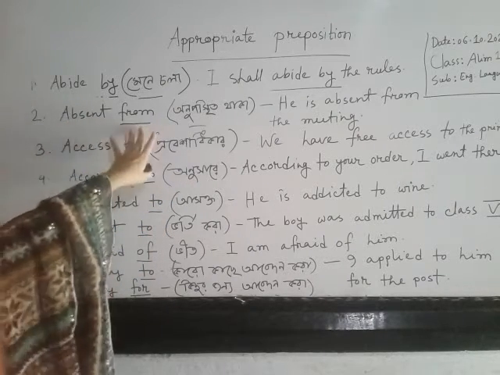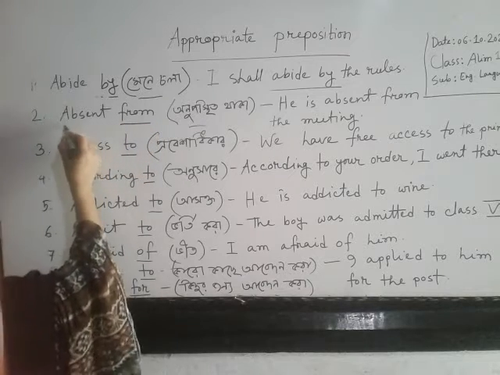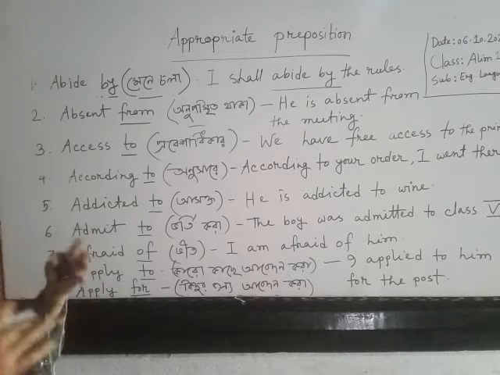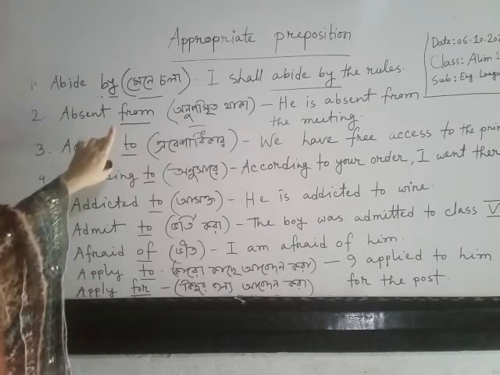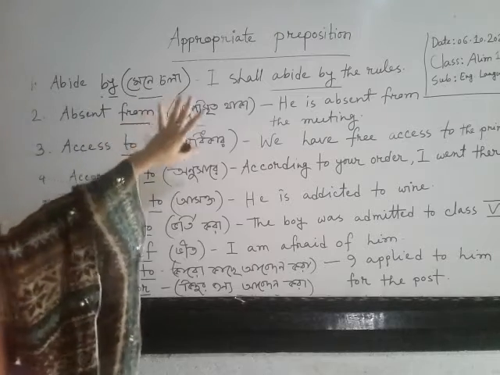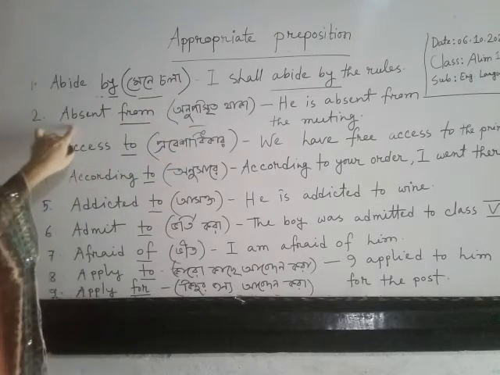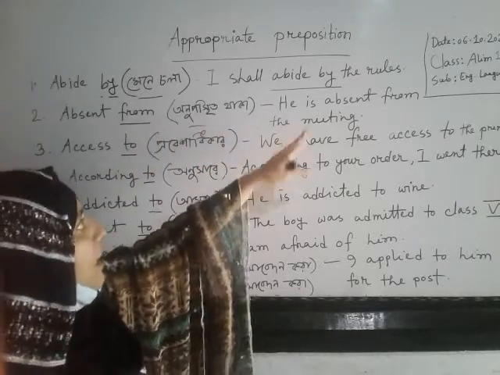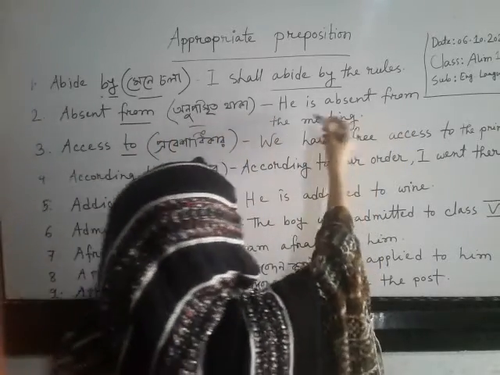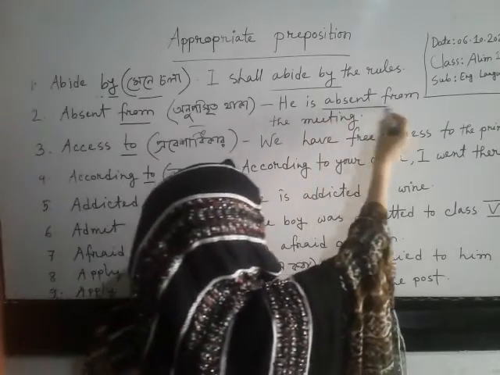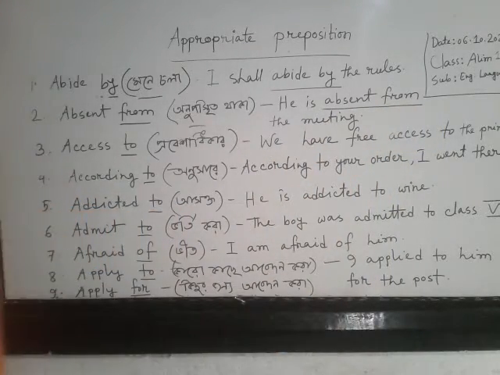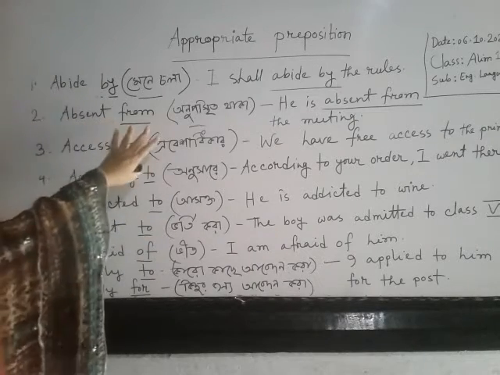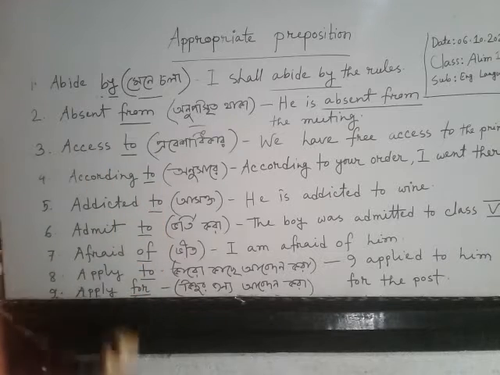Look, absent from. What's the meaning? You all know what is the meaning of absent. We use this word everyday life, but we don't know what's the preposition will be here. So with absent you will use from. That means অনুপস্থিত থাকা. How I used here in the sentence: he is absent from the meeting. So with the word absent you have to use preposition from.